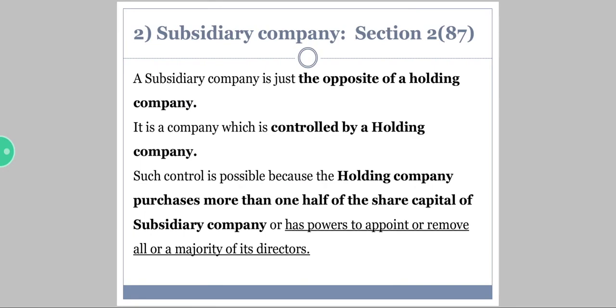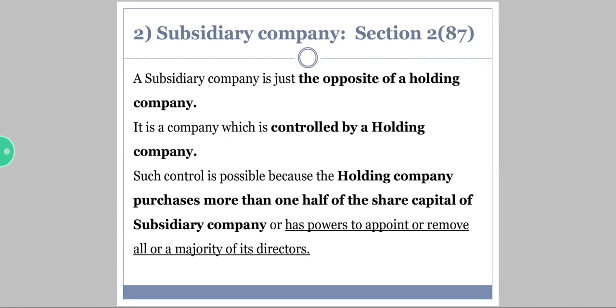Coming to the second one, subsidiary company. This is exactly the opposite of a holding company. In the example we have seen, if A is a holding company, then B is the subsidiary company. A subsidiary company is a company which is controlled by a holding company.